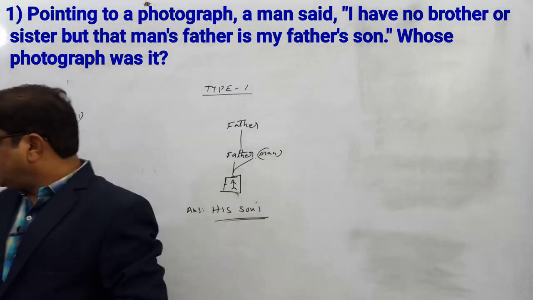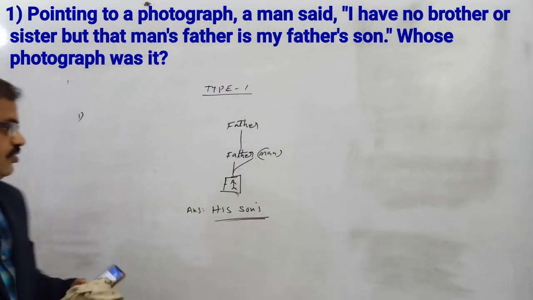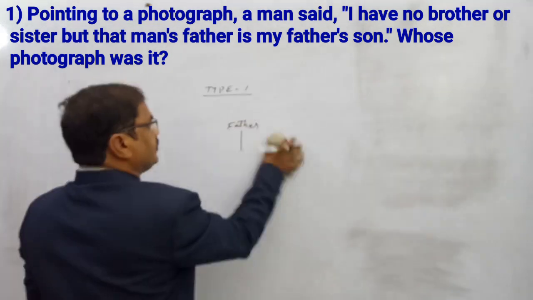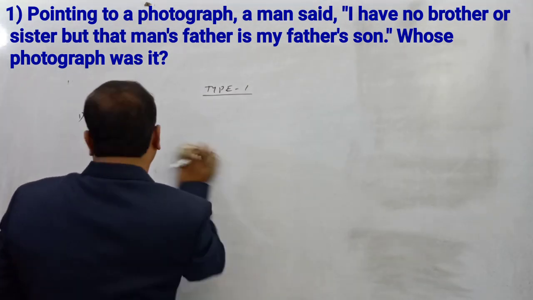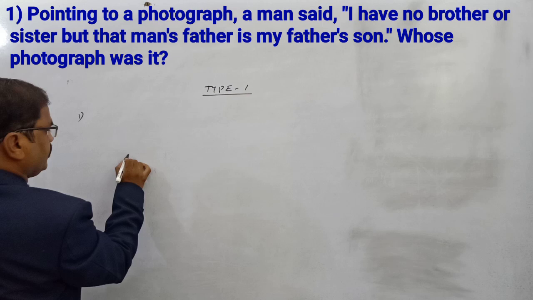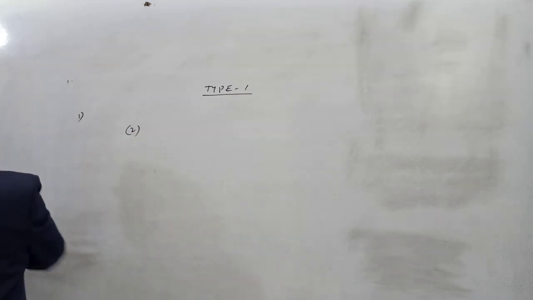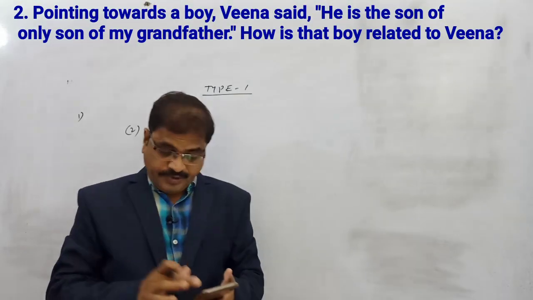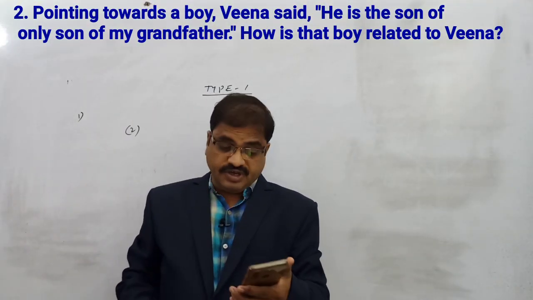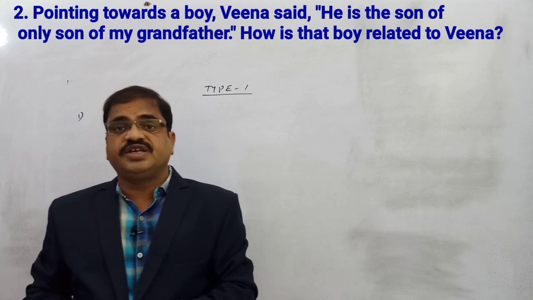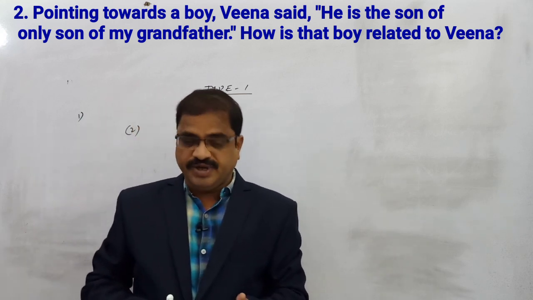Come to question number 2. While you observe question number 2, here pointing towards a boy, Veena said. The speaker is Veena, feminine gender, female gender.